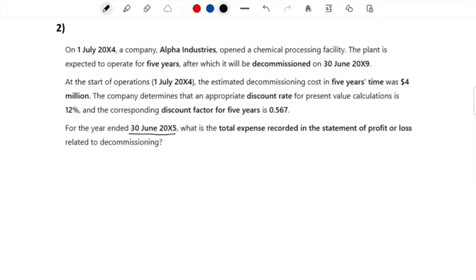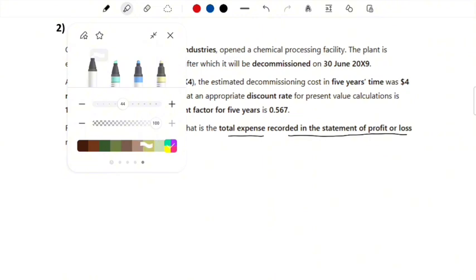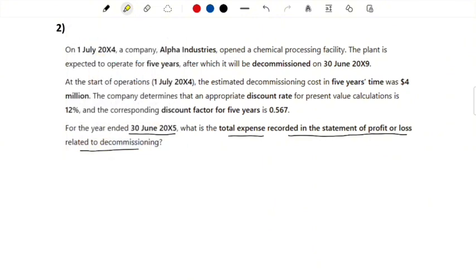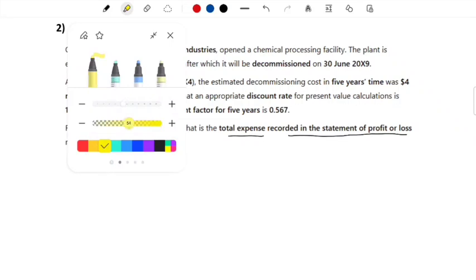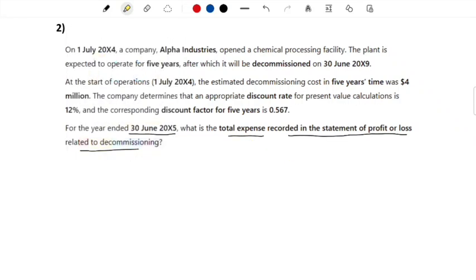For the year ended 30th of June 2005, what is the total expense recorded in the statement of profit or loss related to decommissioning? Now this is a very important requirement. Let me get my highlighter. All right, so this is a very important question that has 3 sets of very important requirements. Number 1, the year end is 30th of June 2005, and it is asking for the total expense which has to be recorded in the statement of profit or loss.